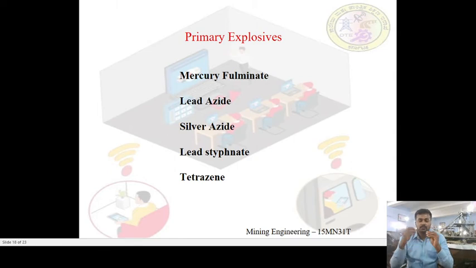Primary explosives require only a small initiation, which is more than enough for them to explode, and which could further initiate the secondary explosives. Why is a primary explosive required? It is required to initiate the secondary explosives, right? Now, what are a few examples of such primary explosives? If you look here: mercury fulminate, lead azide, silver azide, lead styphnate, tetrazene, right? These are a few examples of primary explosives.